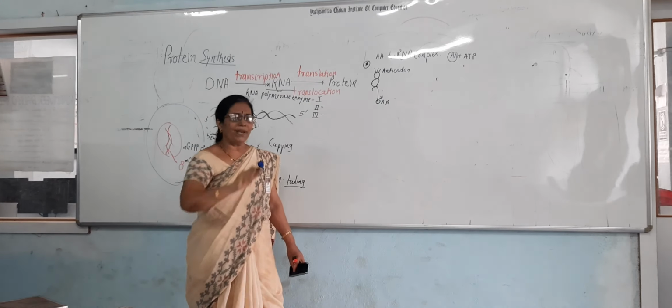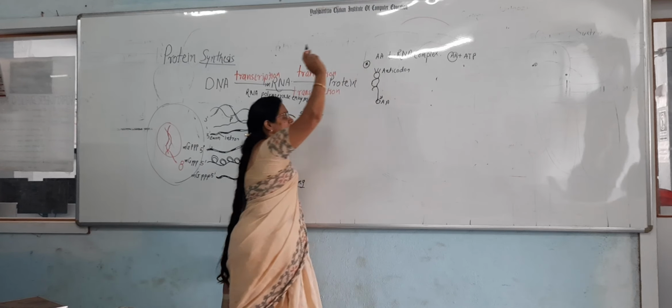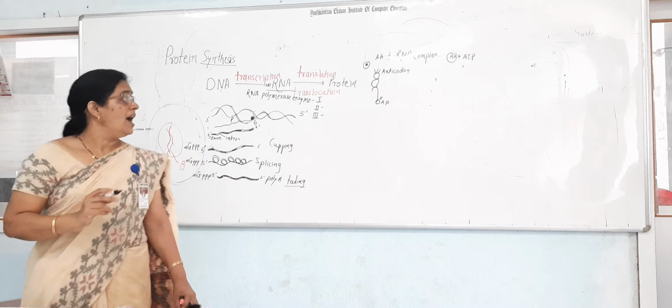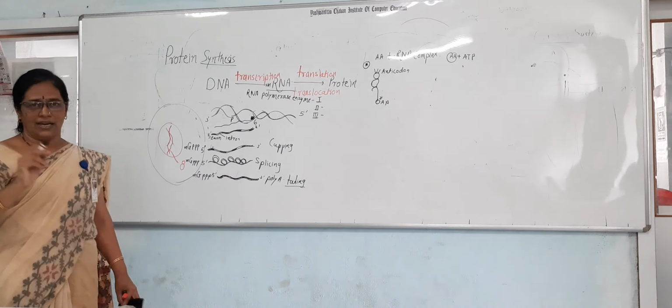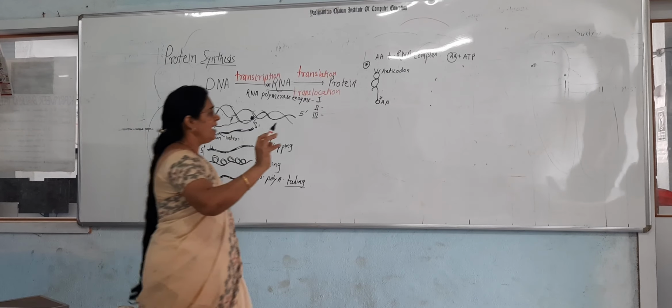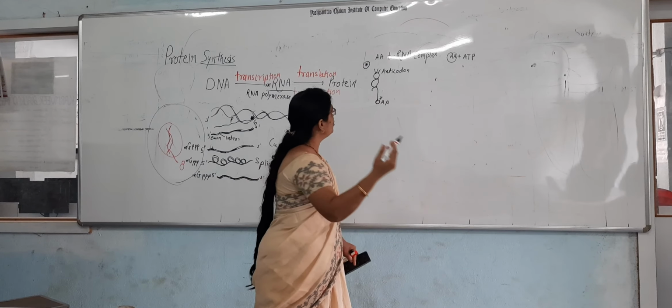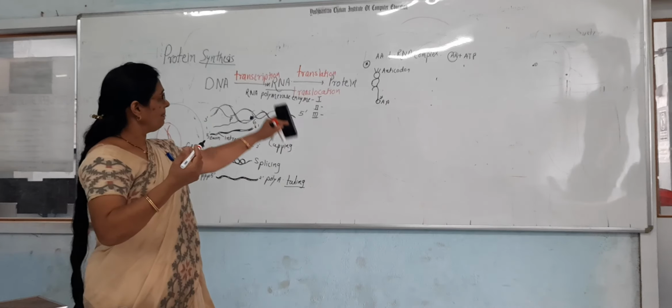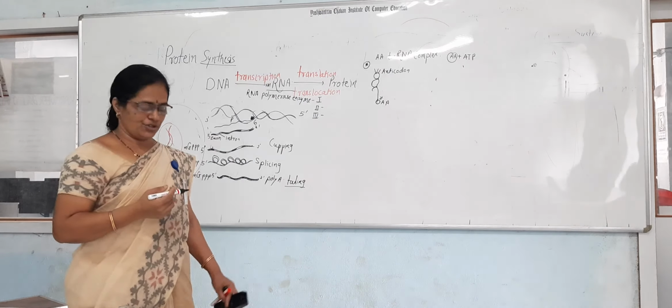This complex is called the amino acyl tRNA complex. Synthetase enzyme is necessary for it. So the activated amino acid binds to the tRNA and the complex is produced.